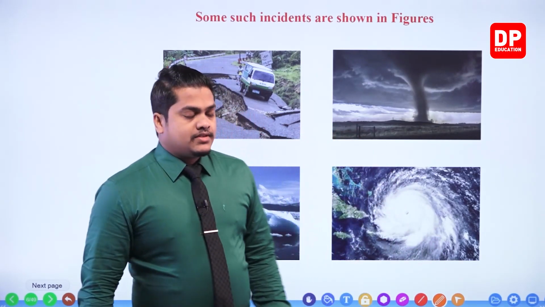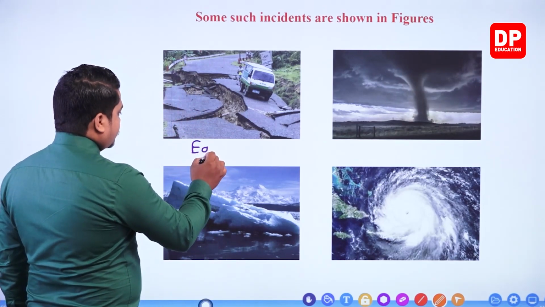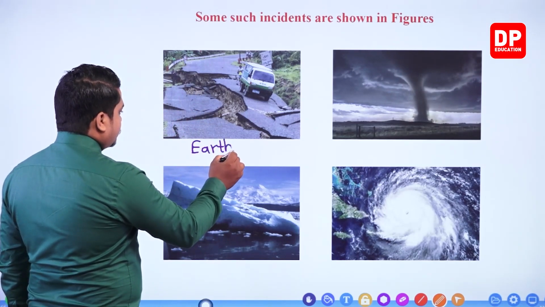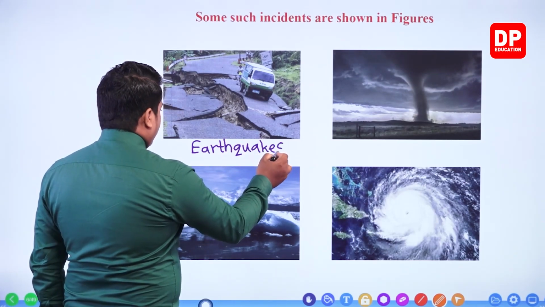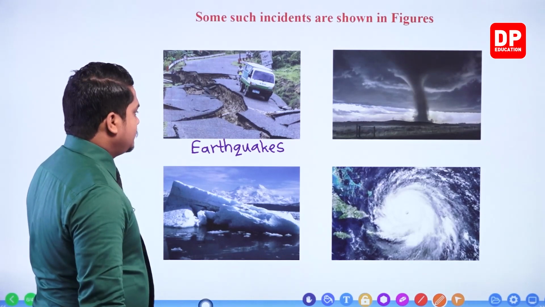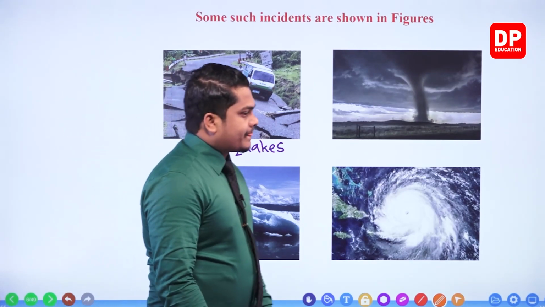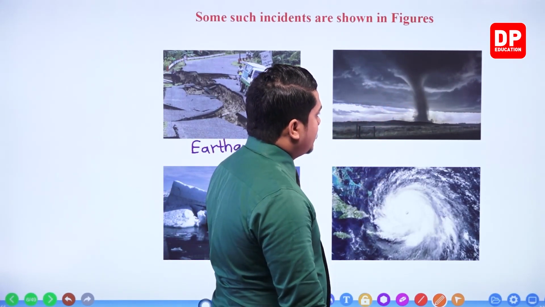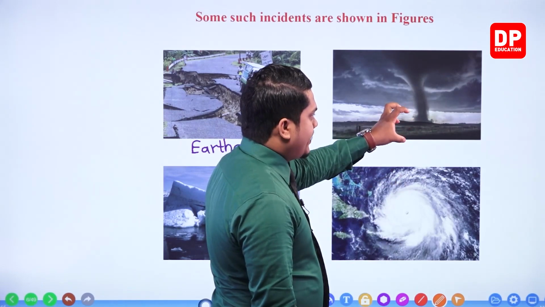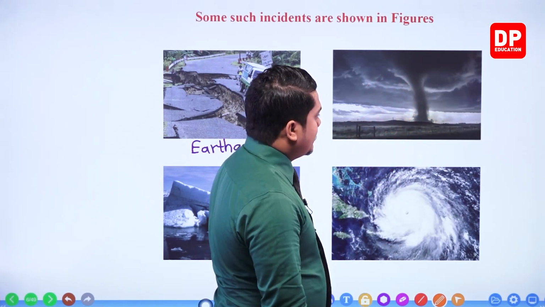So earthquakes, this is our next one then. Earthquakes. Then over here, you can observe a twist kind of wind pattern, right?